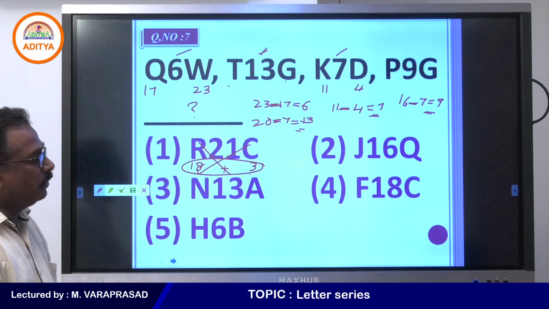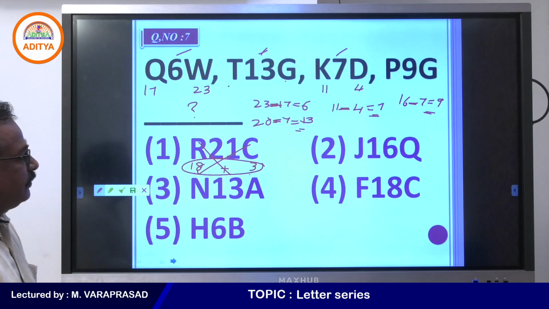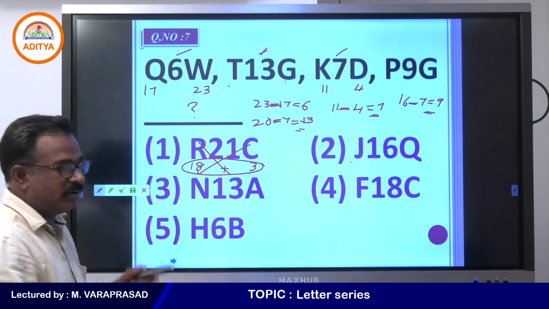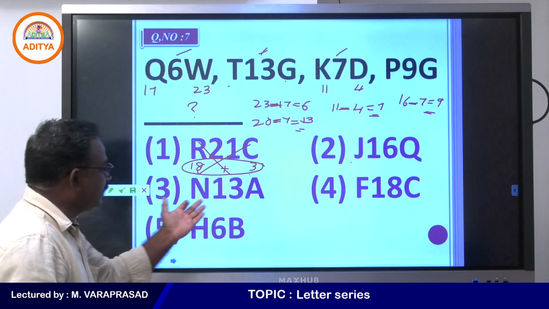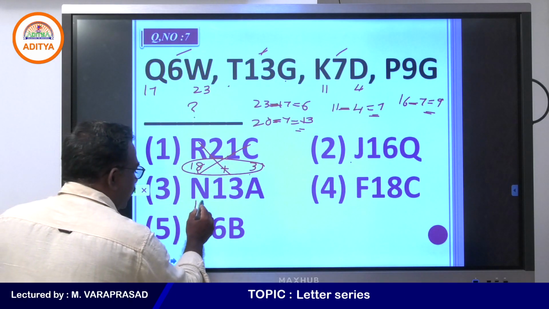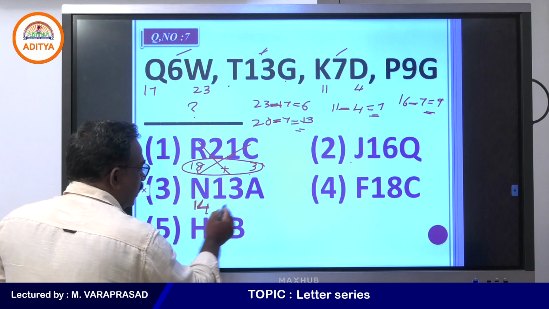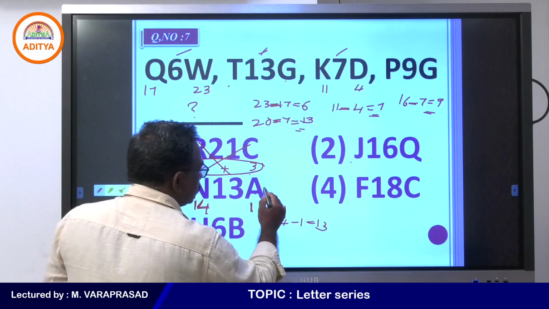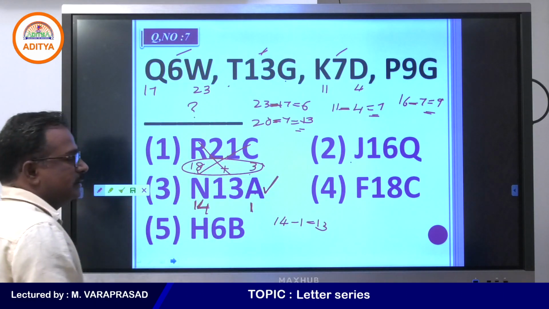So, what is the difference here? If you take this is 10 and this is 17, the difference is not 16. So, if you take N13A, N is 14 and A is 1. 14 minus 1 is 13. Yes, this one is correct. Very good.